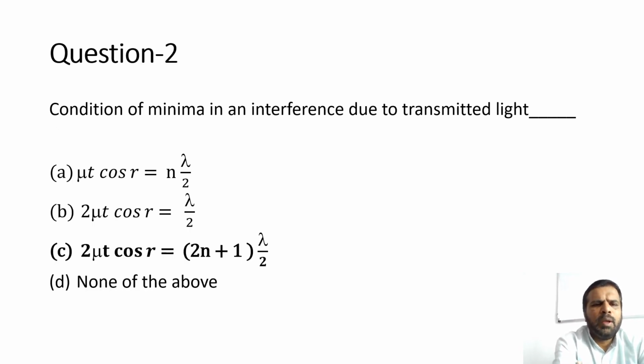Question number 2. Condition of minima in an interference due to transmitted light dash. Option A, mu t cos r is equal to n into lambda divided by 2. Option B, 2 mu t cos r is equal to lambda divided by 2. Option C, 2 mu t cos r is equal to (2n plus 1) into lambda divided by 2. Option D, none of the above. The correct option is option C, 2 mu t cos r is equal to (2n plus 1) into lambda divided by 2.